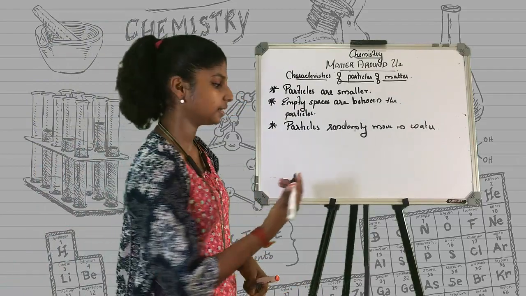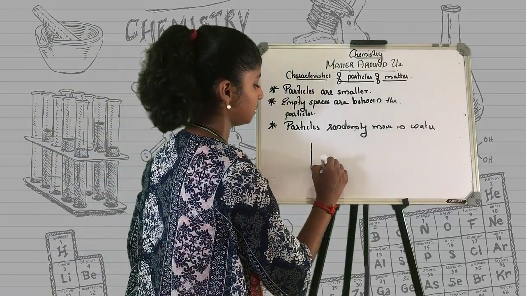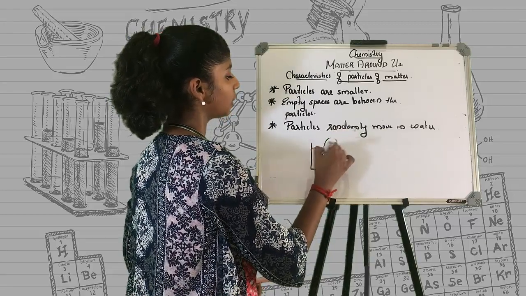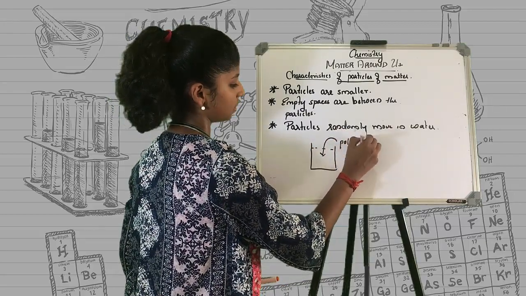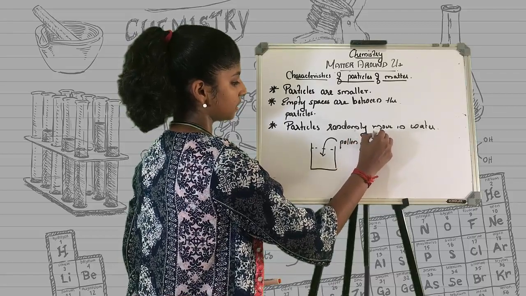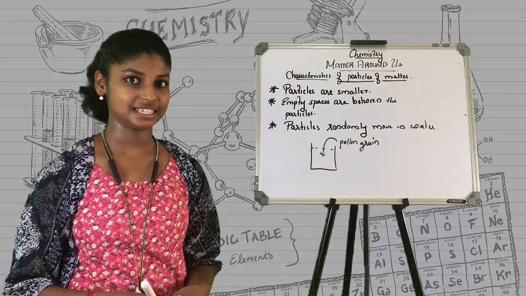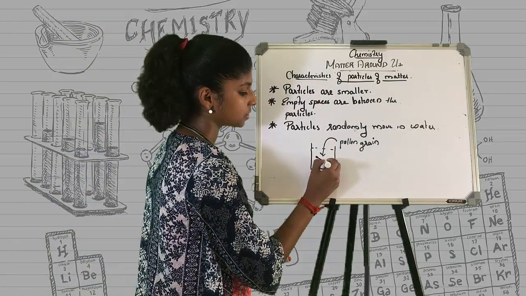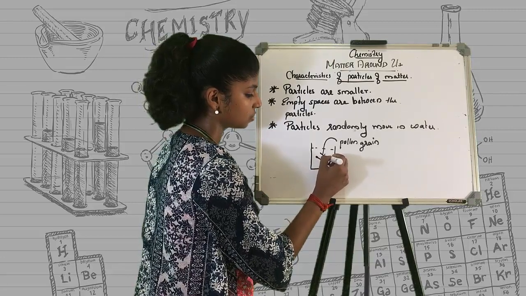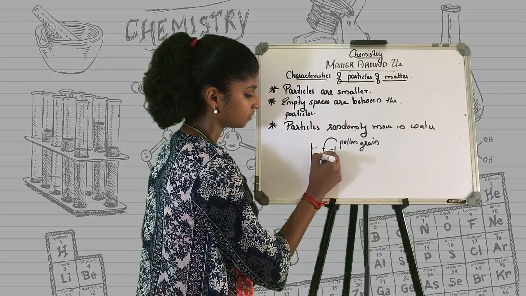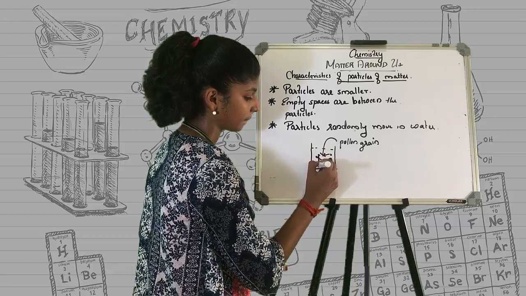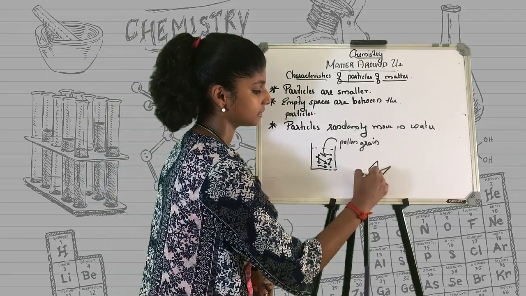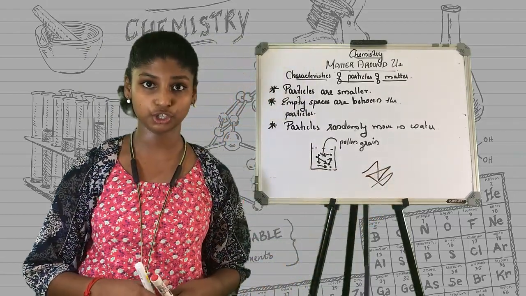Let us consider an example. Take a cup of water. Now add pollen grains in it. They are very light, so when we put these pollen grains in, they move in a zigzag motion. It comes here, it goes here. It moves in zigzag motion like this. This is known as zigzag motion.